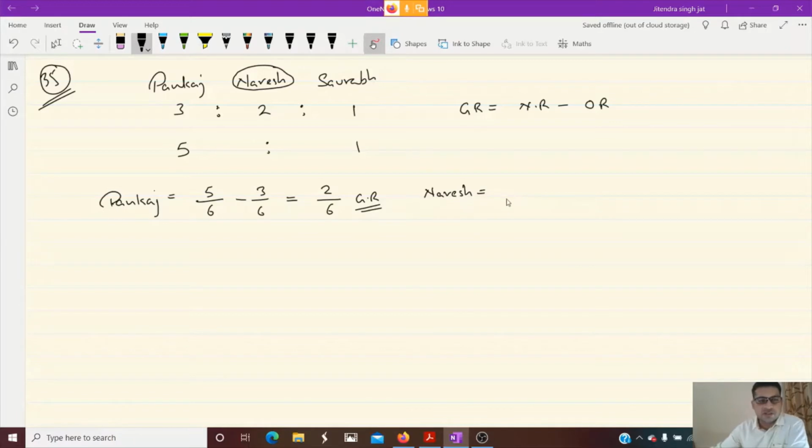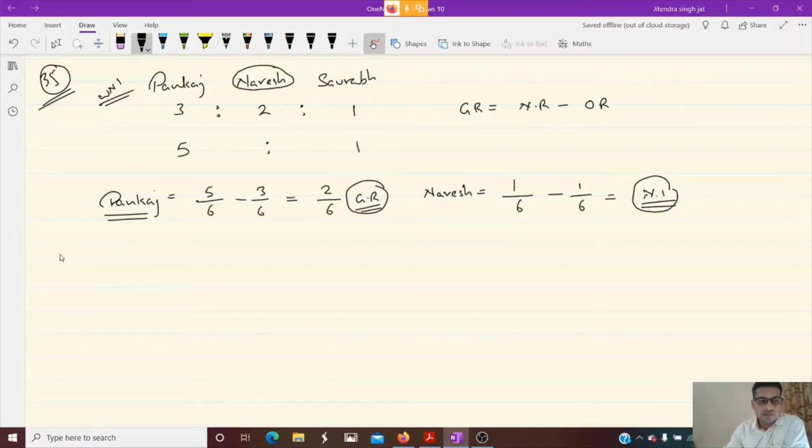What is Naresh's new ratio? New ratio of Naresh is 1 by 6. Old ratio of Naresh is also 1 by 6. So nil. So children, one partner Pankaj is gaining and Naresh is neither gaining nor losing. So what to do? Only this partner will give the share of goodwill. Pankaj will give the share of goodwill to Naresh. This is the first working note.